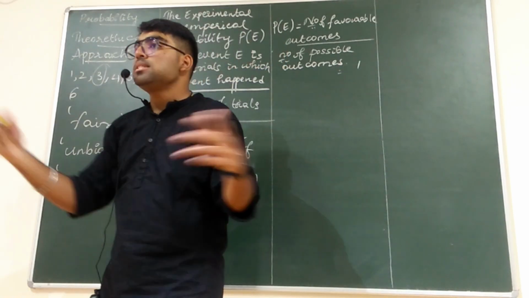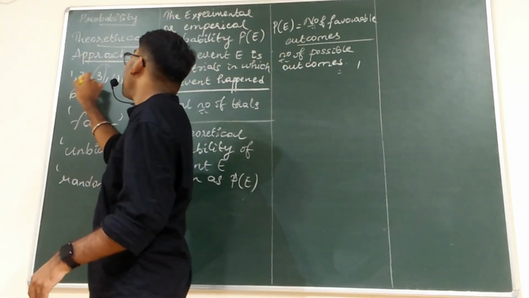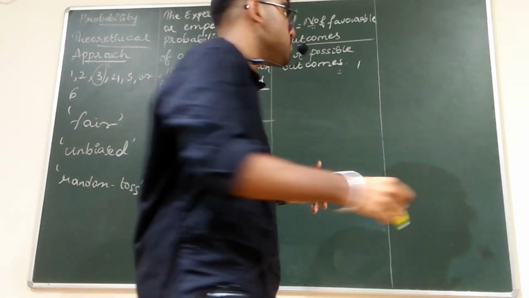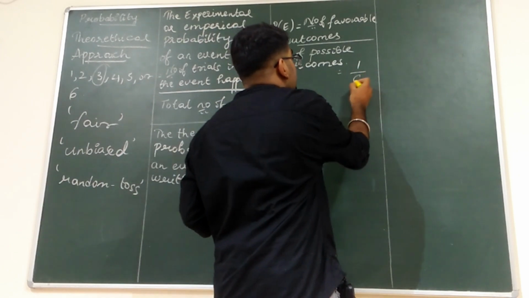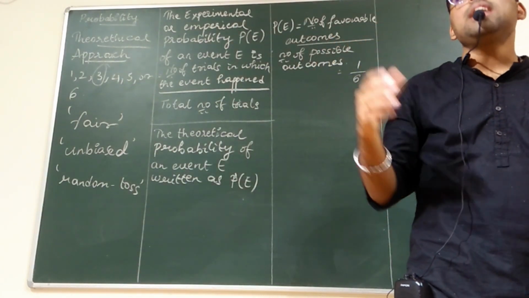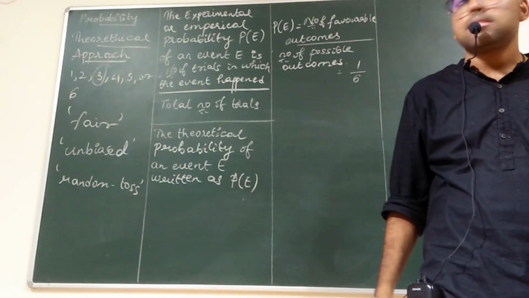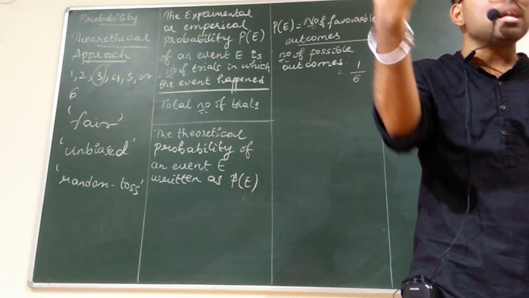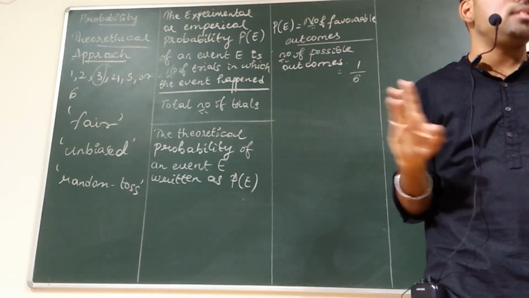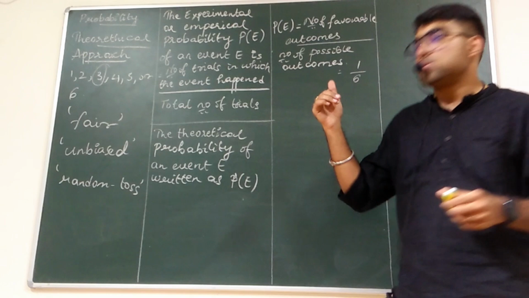The number of possible outcomes: what are they? 1, 2, 3, 4, 5, 6. There are 6 possible outcomes. So the probability of getting 3 on a dice is nothing but 1 by 6. You can get it only once out of the 6 outcomes.